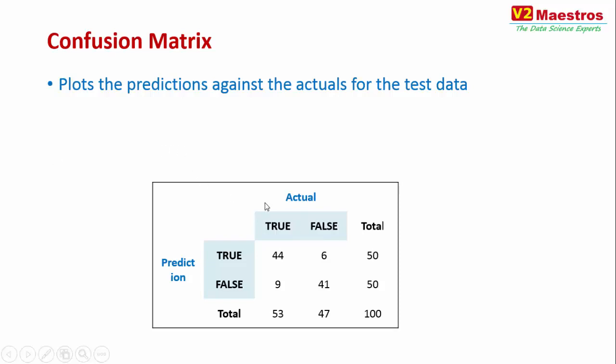Maybe we are trying to predict patients who have a specific disease. So the actuals are plotted as columns here, true or false, and what you predicted is plotted as rows here, true or false. Here we are comparing the actuals to the predictions, and then you fill out this table as to how many actuals you predicted correctly and how many you predicted incorrectly. So this is what you call the confusion matrix. The confusion matrix tells you the correct predictions and the incorrect predictions. What you see in this diagonal here is the right predictions, where you predicted true as true and false as false. The ones you see here, 6 and 9, are incorrect predictions.